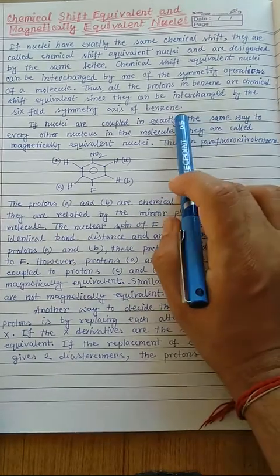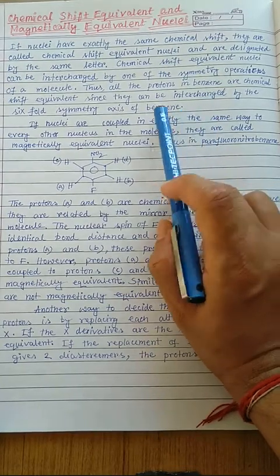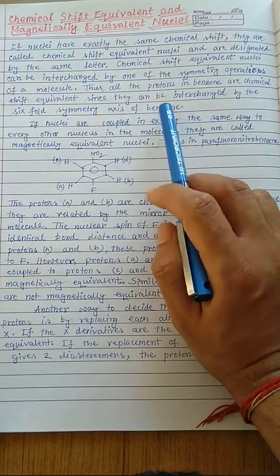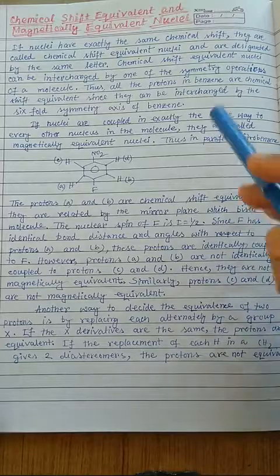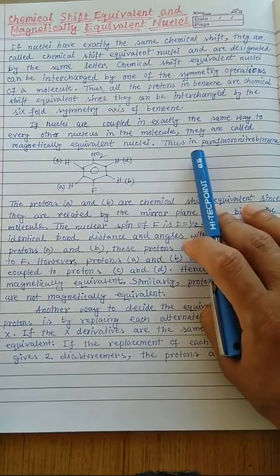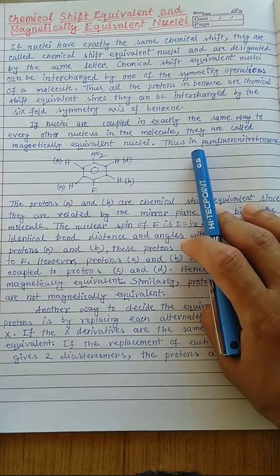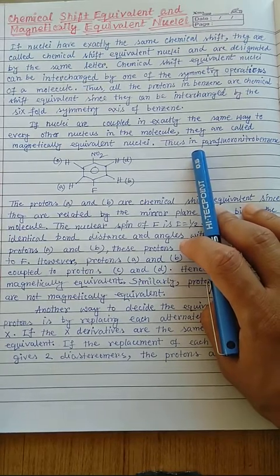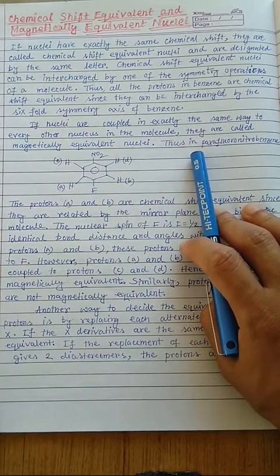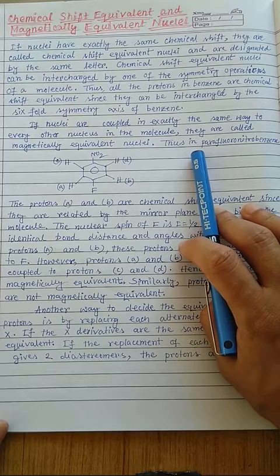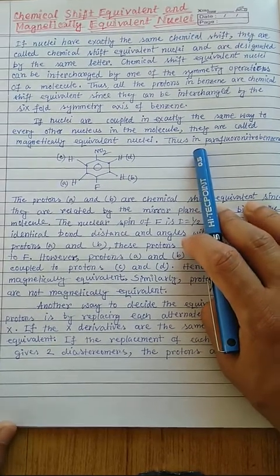Thus all the protons in benzene are chemical shift equivalent since they can be interchanged by the six-fold symmetry axis of the benzene, because if you rotate the benzene molecule around the C6 vertical axis by 60 degrees, then protons interchange their positions. That means they are all chemical shift equivalent. Okay, and chemical shift equivalent means they are present in the same electronic environment. So this is the reason.